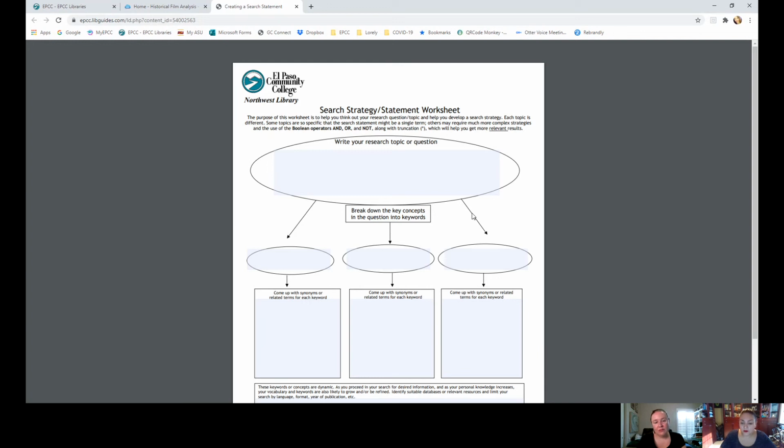So write your search topic or question, could be even the title of your film, could be one of those key terms that Dr. Smacher has already provided to you under the film title, and then you can start breaking down into key concepts. Context, time period can also be keywords. So if it's 1930, 1950, whatever that is, that could also be part of your keywords, and then you can break down into that. Also, key persons from those time periods can be also keywords to search for.